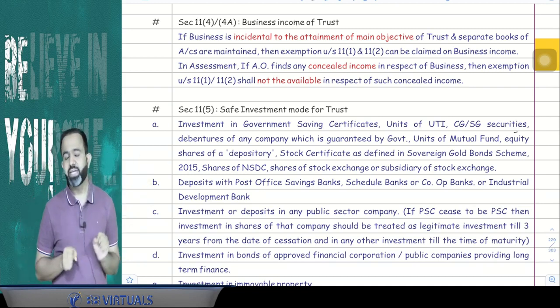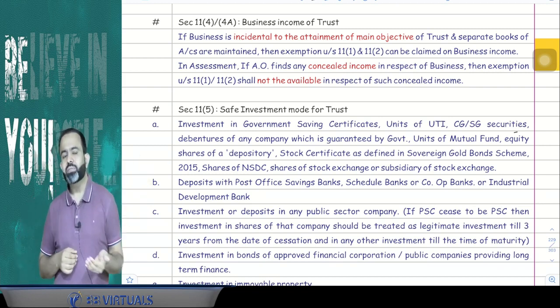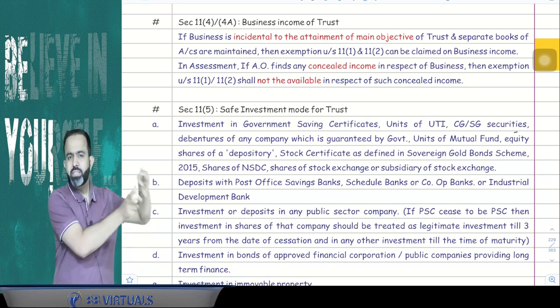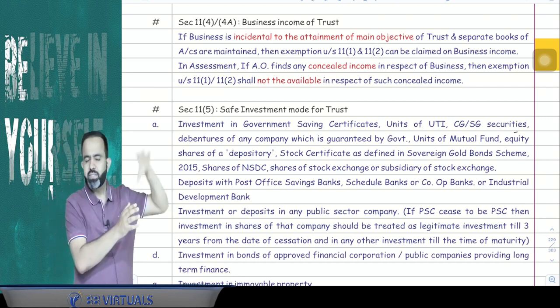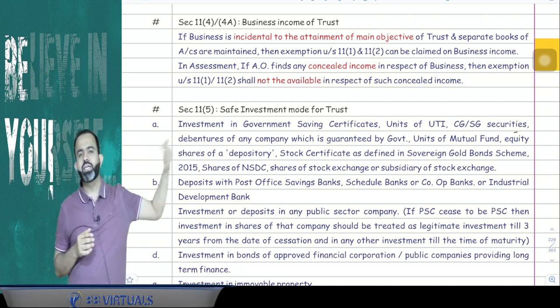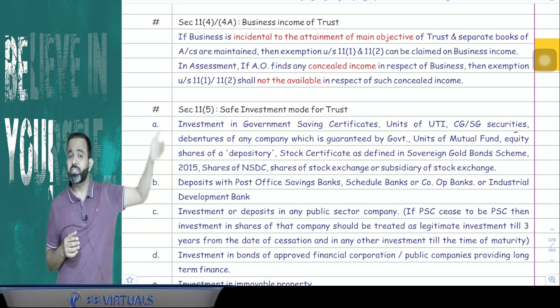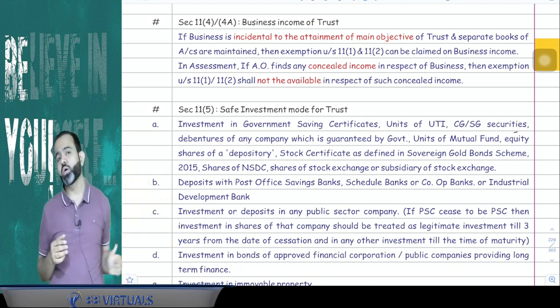But guys, there is one more condition, that books of accounts of that business should be maintained separately. I can take an example. You know that in Tirupati Balaji, they used to sell the laddu. So that laddu business is incidental to attainment of their main objective. So it is an incidental business. They can claim the exemption for whatever income on the laddu business. For the laddu business, they have to maintain separate books of accounts.